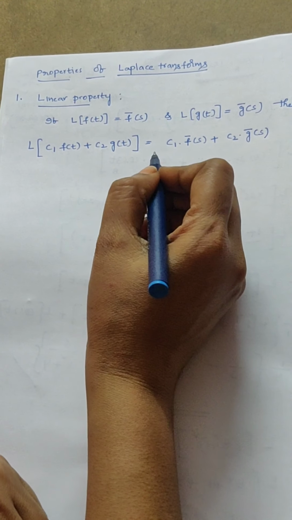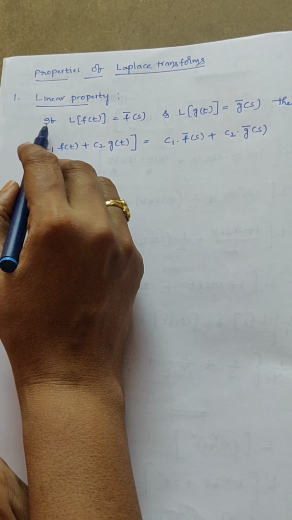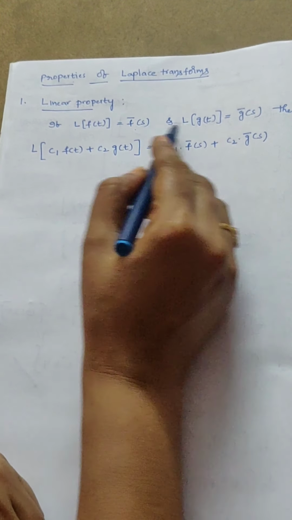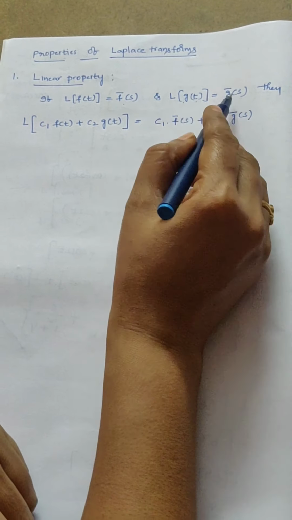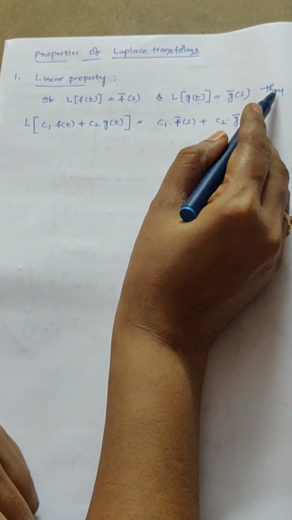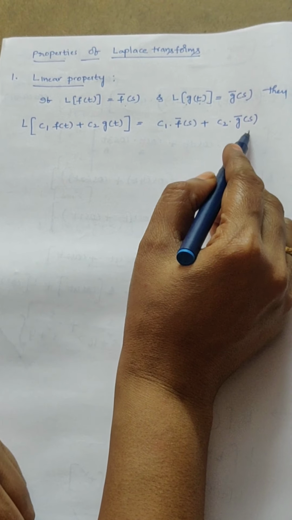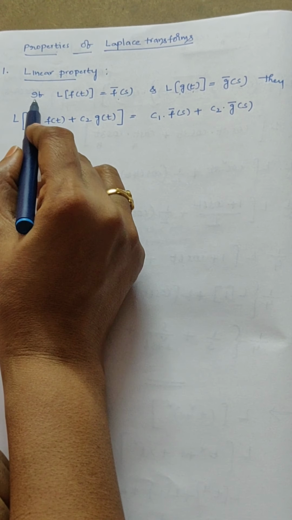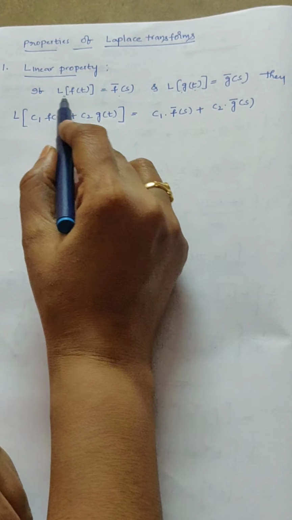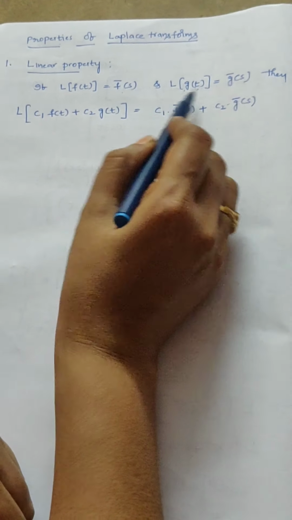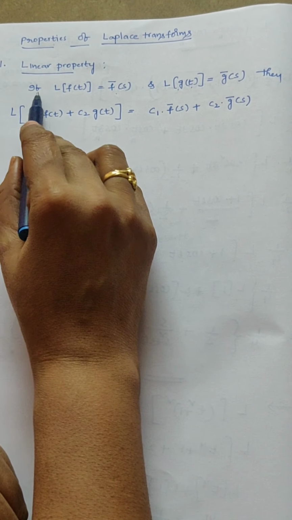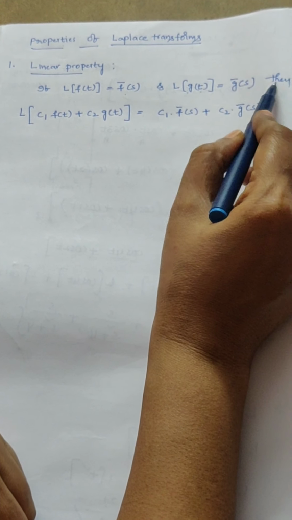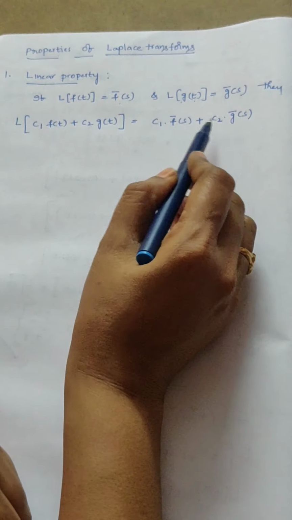So the linear property statement is: if f of t Laplace transform is f bar of s, g of t Laplace transform is g bar of s, then we have to show this one. In any statement, whatever is present after the word if, that is the given information, and whatever is present after the word then, we need to prove.